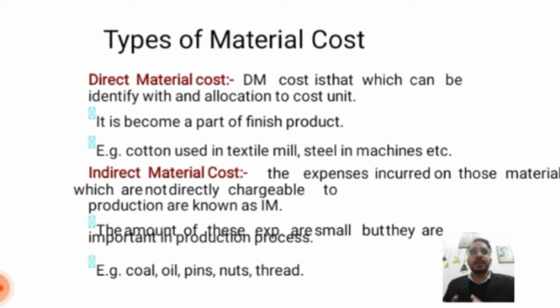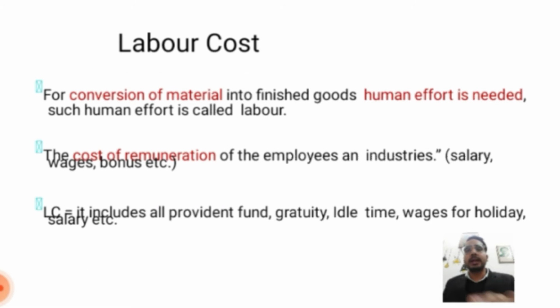Indirect material cost: expenses incurred on materials which are not directly chargeable to production are known as indirect cost. The amount of these expenses is small but they are important in production, for example coal, oil, paint, nuts, threads, etc.